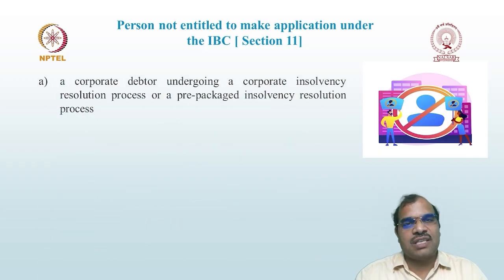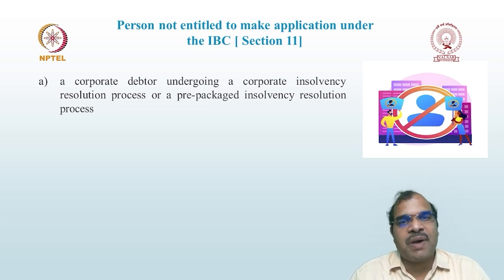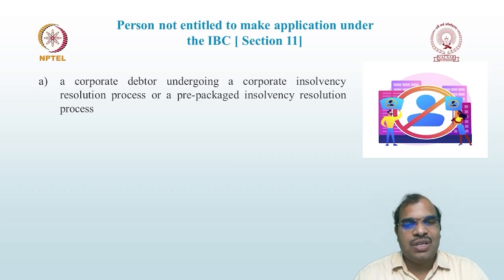Now let us discuss section 11. A corporate debtor undergoing a corporate insolvency resolution process or prepackaged insolvency resolution process. As we know, under section 10 they can file an application.